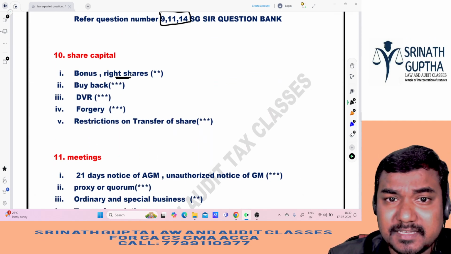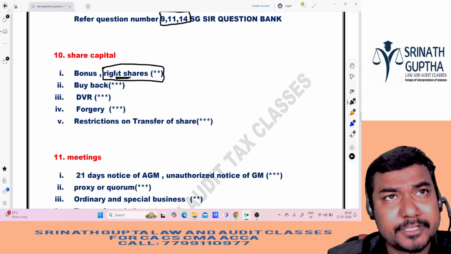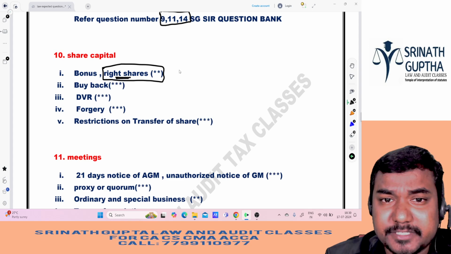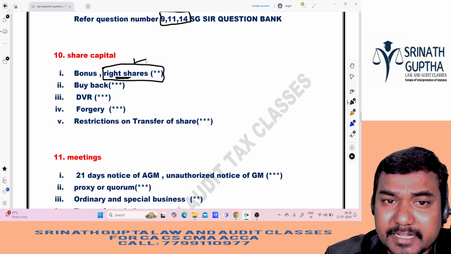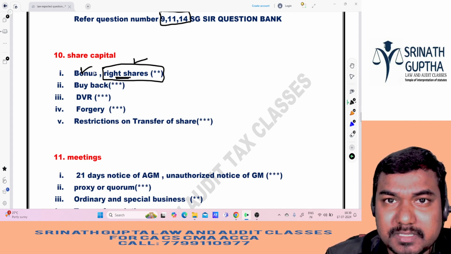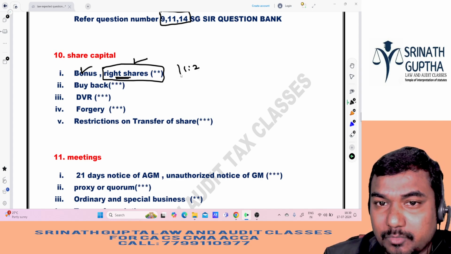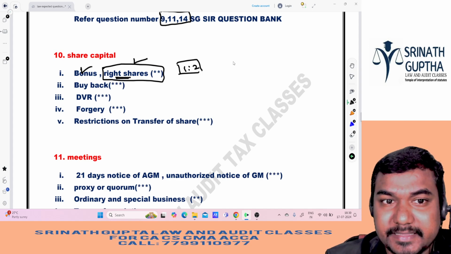Next, right shares. Here we have one case law, sir. That case law only will come in the right shares concept. And in MCQ, he may ask the renunciation concept. But here, in right shares, one case law will be there, sir. That case law only he will ask. And bonus shares, sources he can ask, and percentages. So, a company issuing bonus shares in the ratio 1:2, that kind of question he can ask in the exam.